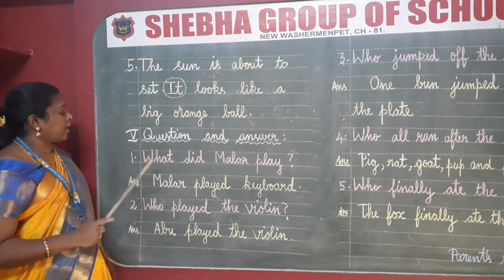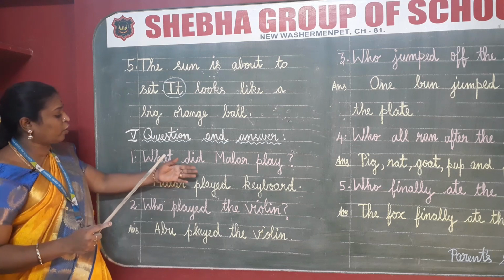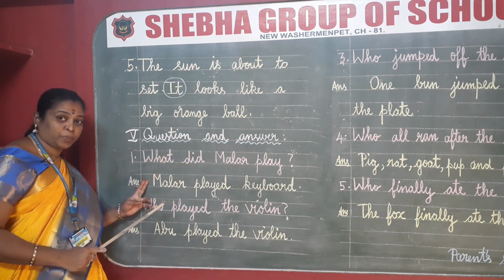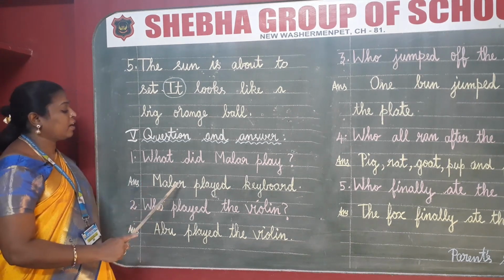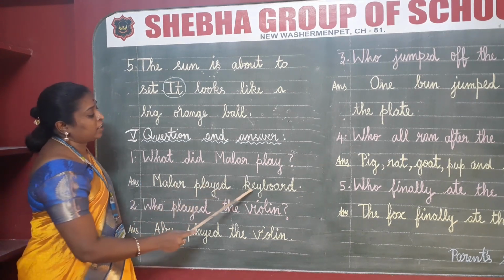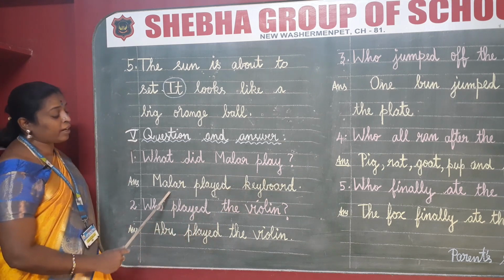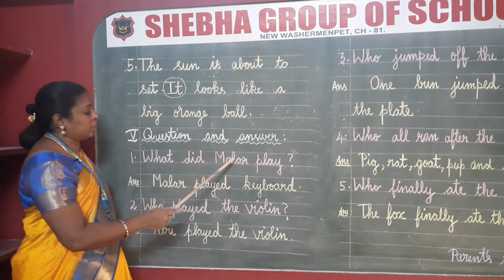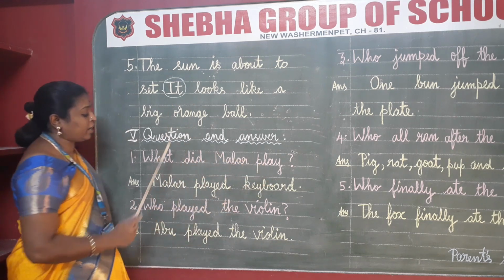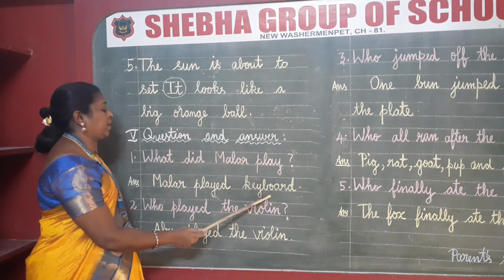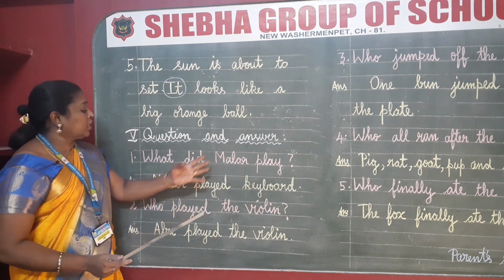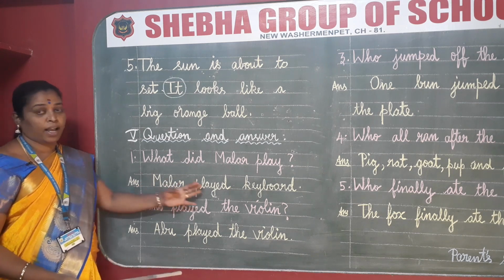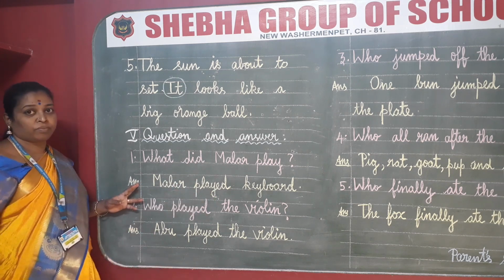Okay, students. Next, after writing the question, you have to leave one line and write the answer. Keep 2 finger space gap and start writing the answer. Malar played keyboard. Who played the keyboard here? Malar only played the keyboard. That is the answer.